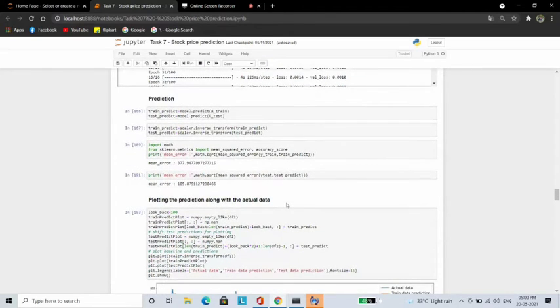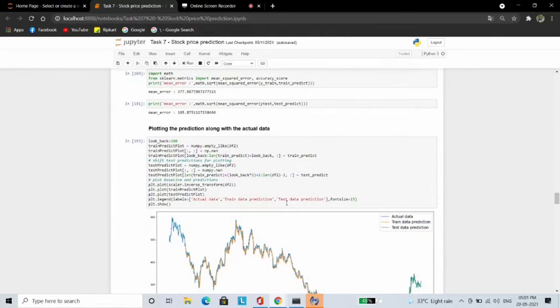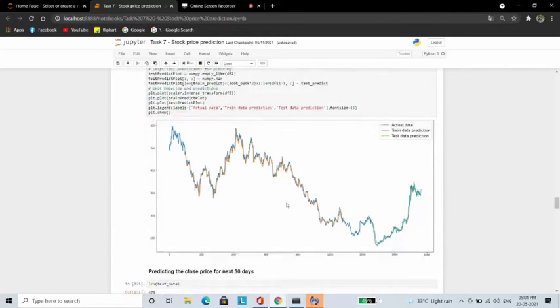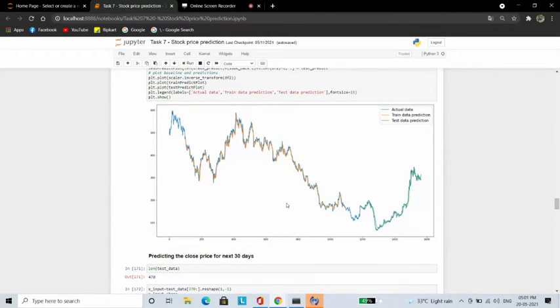Once the training was done, we can do prediction for the train and test data and plot them in a graph and see how accurate our model is. In the above graph, the blue line represents the actual data, the orange line represents the train data prediction, the green line represents the test data prediction. Since the prediction lines were pretty close to the actual line, our model has a good accuracy.